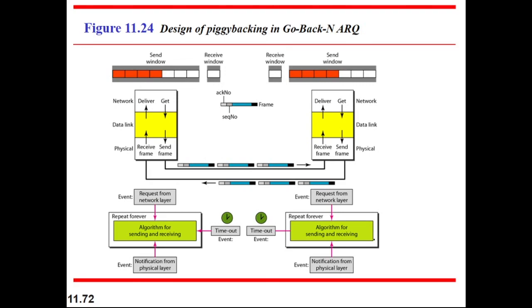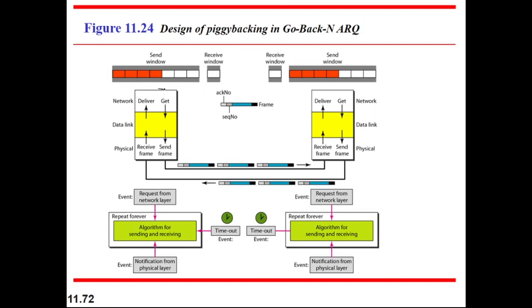Here is another concept of networking, that is piggybacking. Piggybacking means we are attaching some more information with the frame. See what we are attaching.